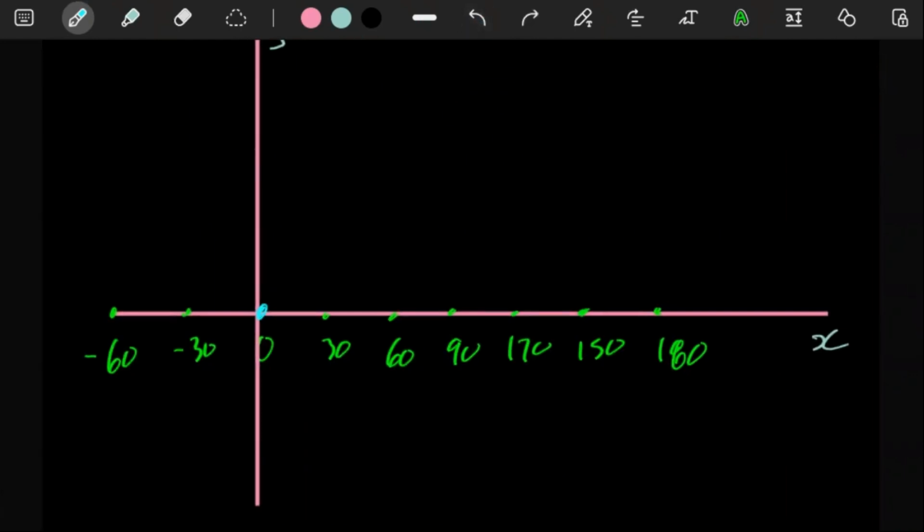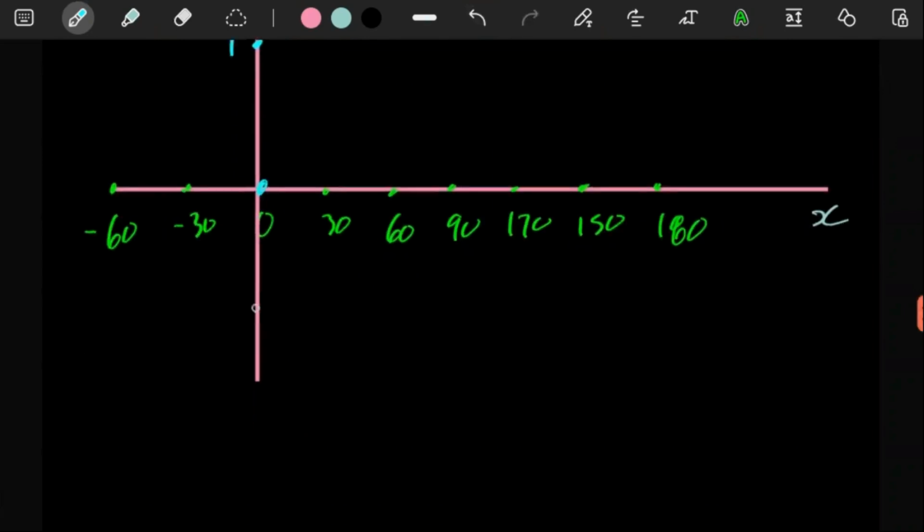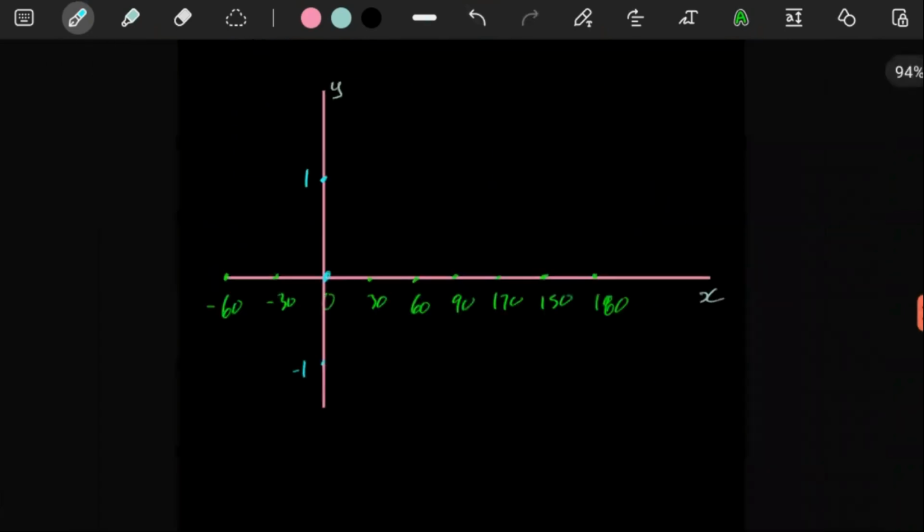If you think of y is equal to sine x, we already know that there is 0, and then it goes all the way up to 1, and then all the way down to -1. At 90, we know it's at +1. At 180, we know it's at 0. From 0 to 180, it's going to have a hump like this. Then on the left side, we know it would have something like this.